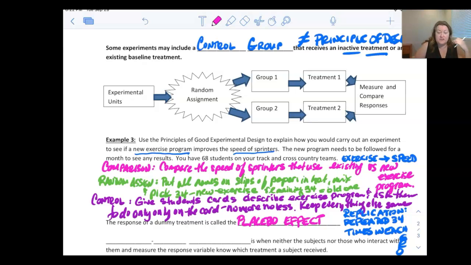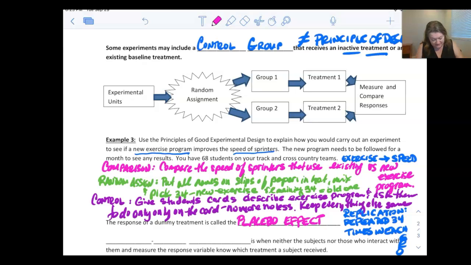But there's also something called a placebo effect, which has been proven and seen many, many times: people who think they are getting the actual medicine sometimes do better overall just by thinking they do better. So when I compare those 2 numbers at the end, often we'll see both groups improve, because one group thinks they're getting the real treatment, and for some reason that belief leads them to do better anyway. So that's called the placebo effect.